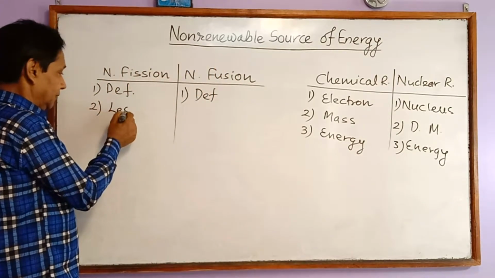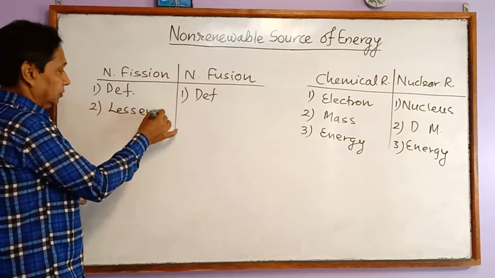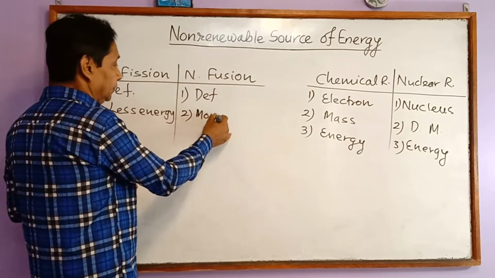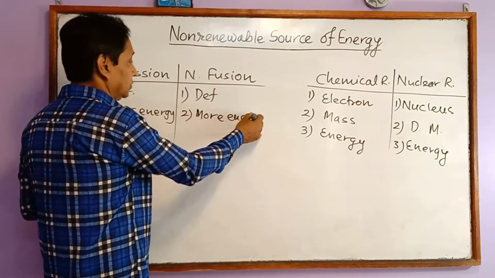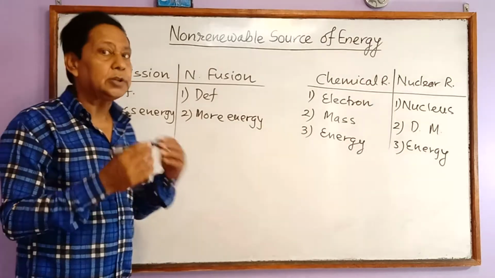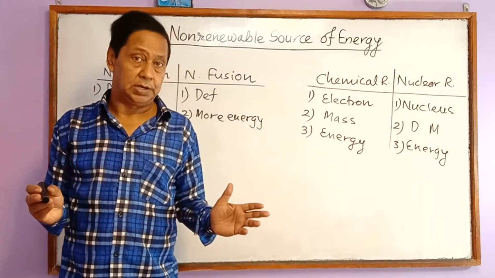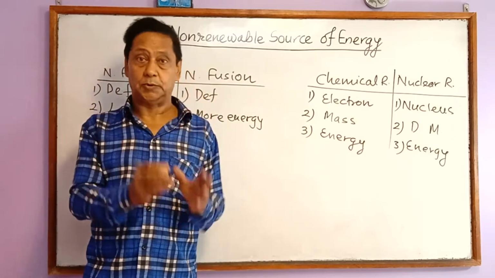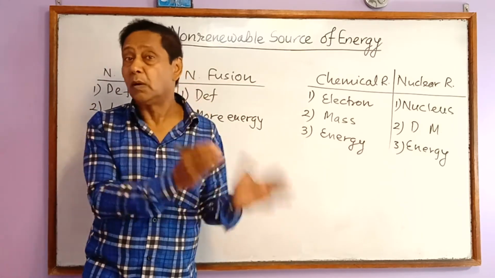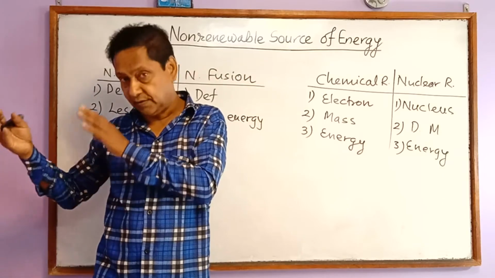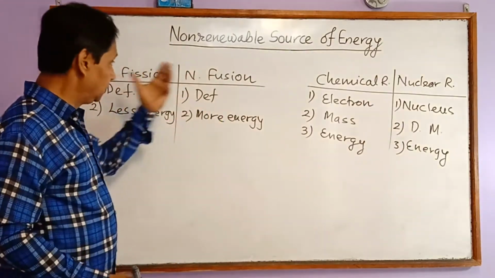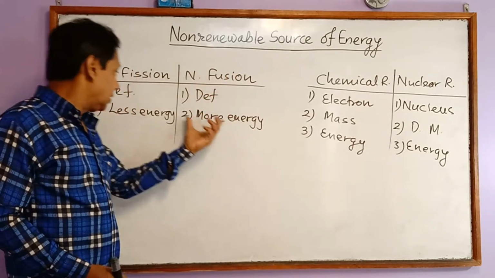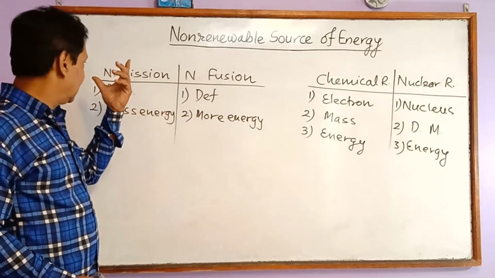Fission gives less energy, fusion gives more energy. Actually, both of them produce a tremendous amount of energy, but in every fusion reaction the energy produced is more in comparison with the fission reaction.